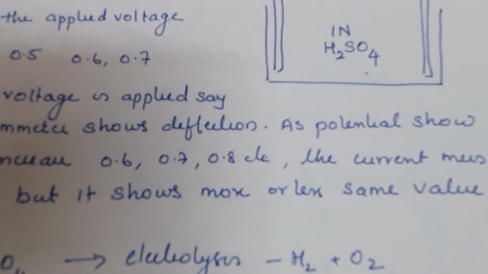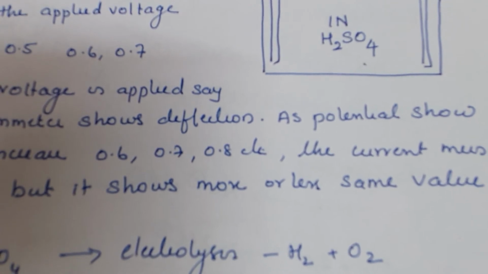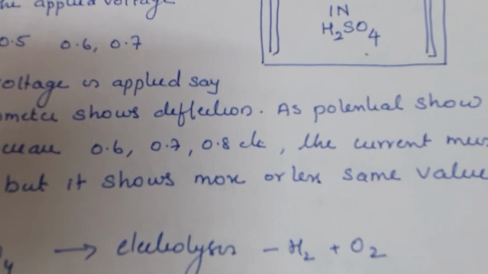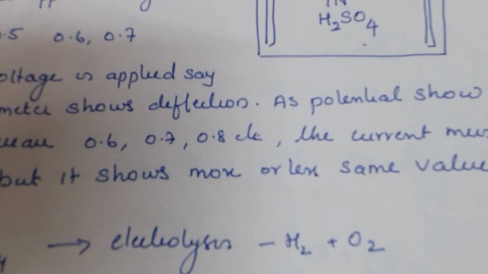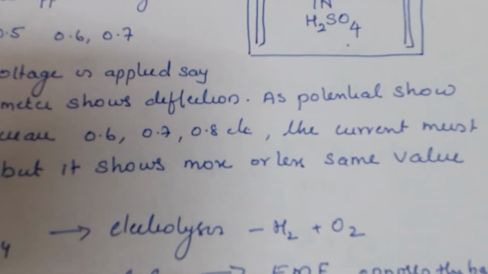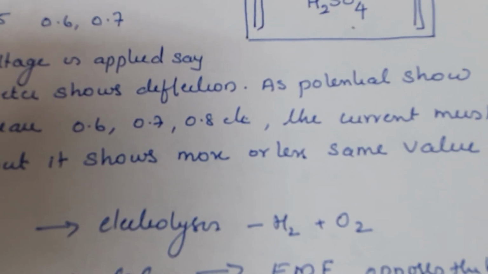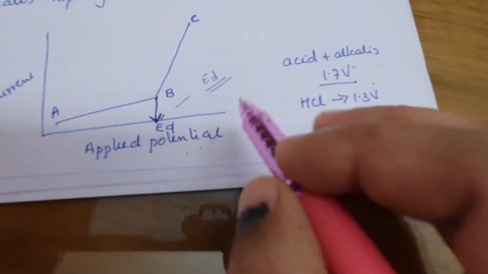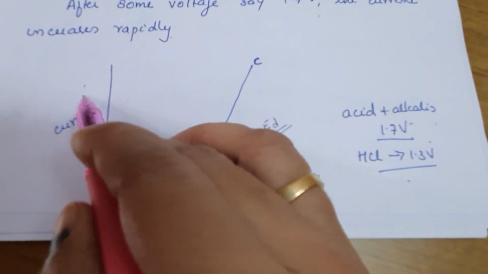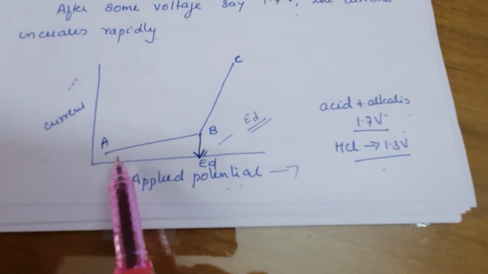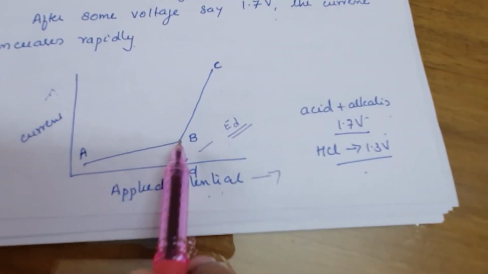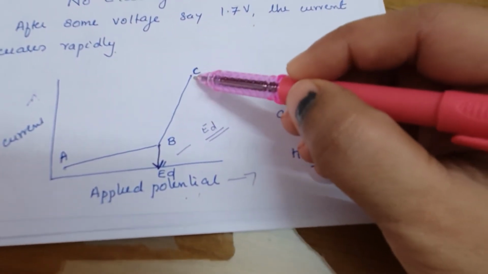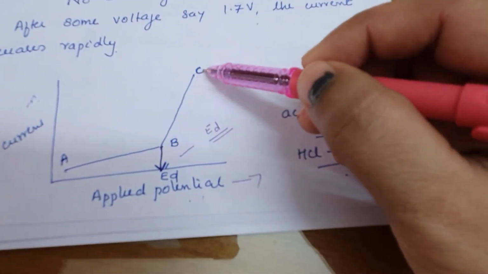But after some time, for all acids and alkali in aqueous solution, it is 1.7 volt. So when it reaches 1.7 volt or higher, there will be a sudden rise in the current. If you plot applied voltage along the x-axis and current along the y-axis, initially only a slow increase will be there, that is A to B. After B, the current increases rapidly.